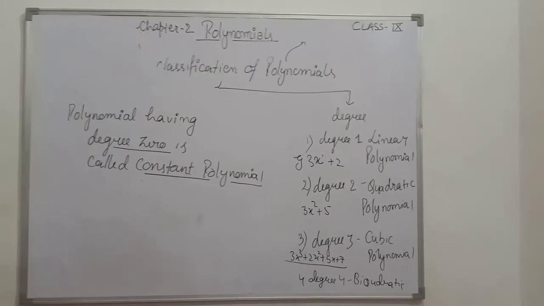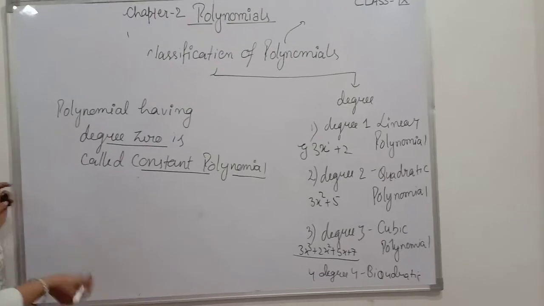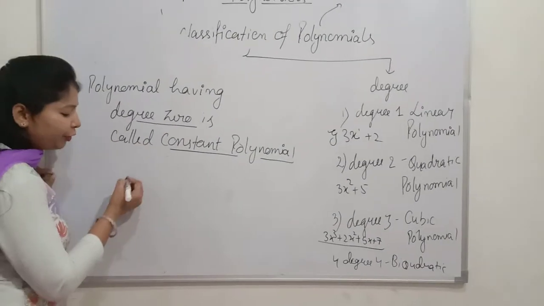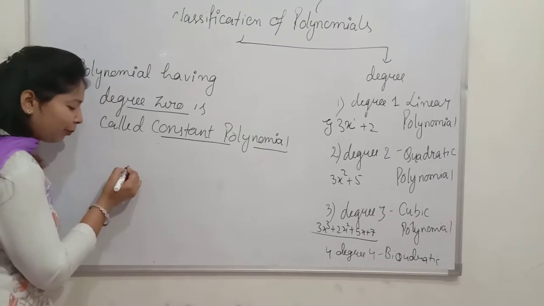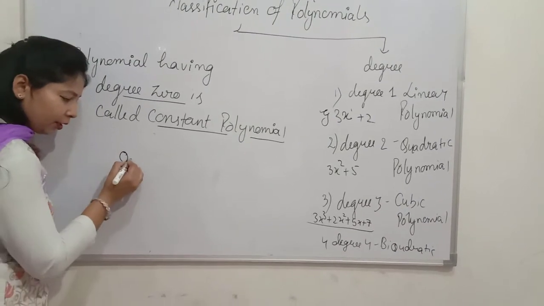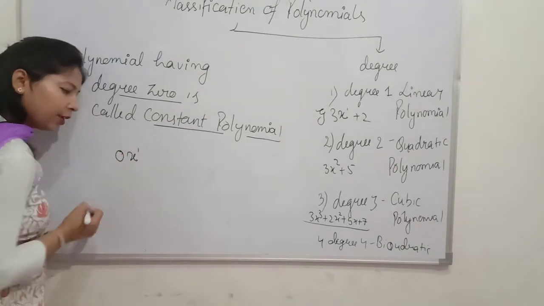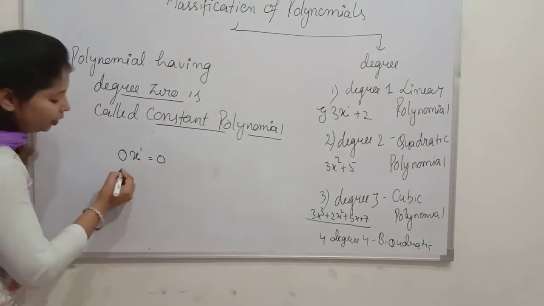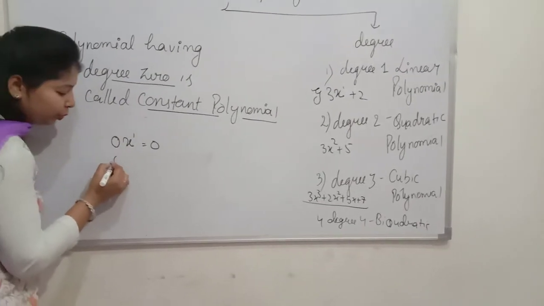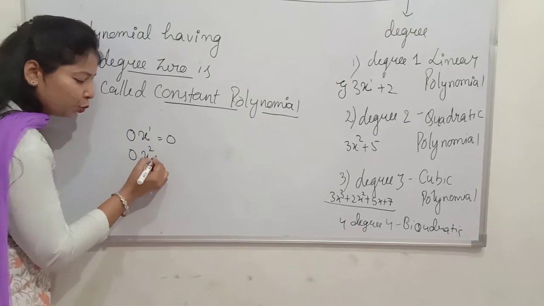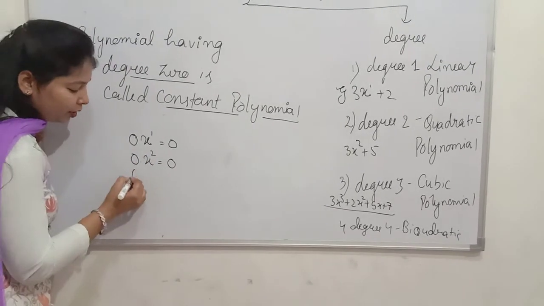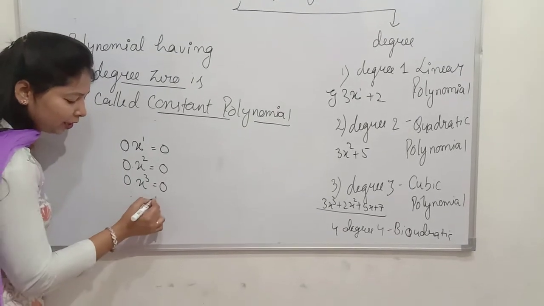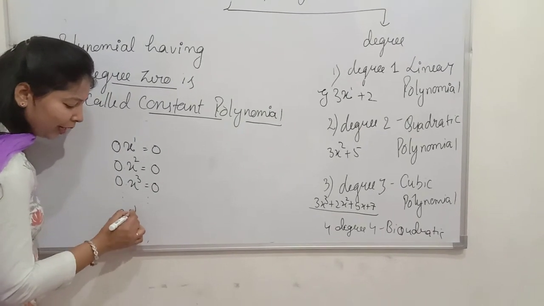A constant polynomial. Now what happens when the coefficient becomes 0? For example, I told you 0 to the power x. So what is the answer? Again 0, because 0 multiplied by any number is 0. Now here the coefficient is 0. Now 0 into x to the power 2, what is the answer? Again 0. 0 into x to the power 3, again 0. So proceeding in this way, if I write 0 into x to the power n, again I will get the answer 0.